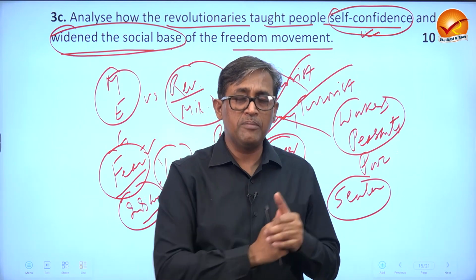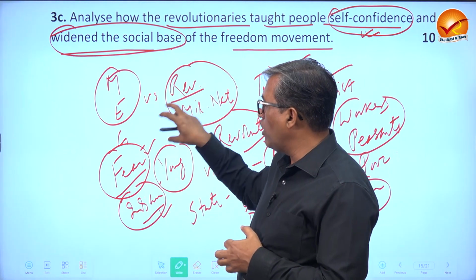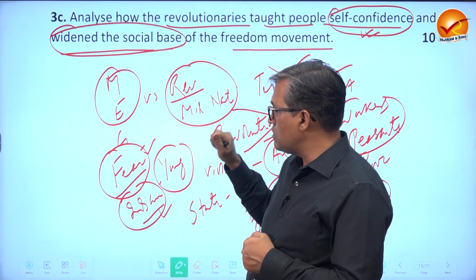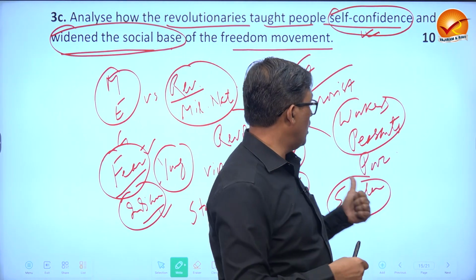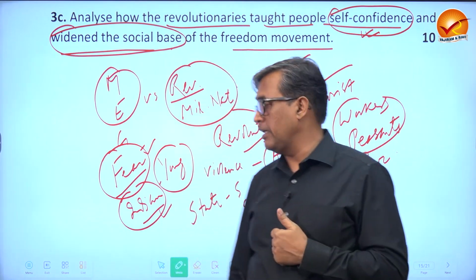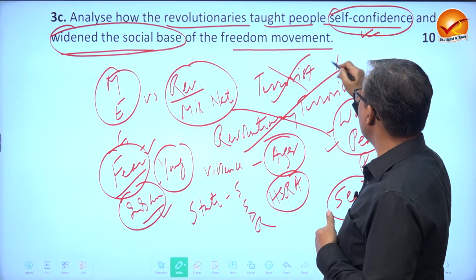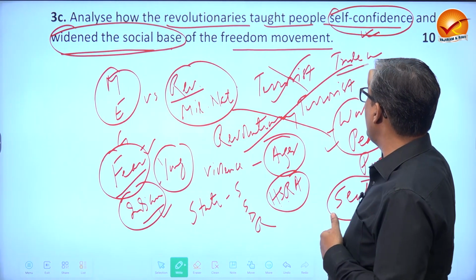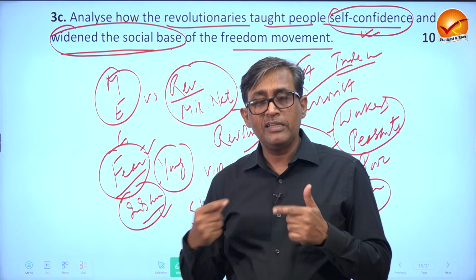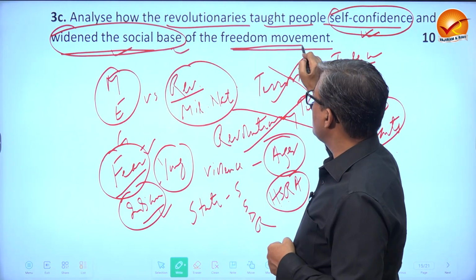Of course, that blame cannot go to Gandhi, but they were not completely concerned about workers and peasants. That was definitely an allegation. These people got the support of this class, for instance, in the trade union movement during a strike, etc. They would support. So they widened the social base, right?